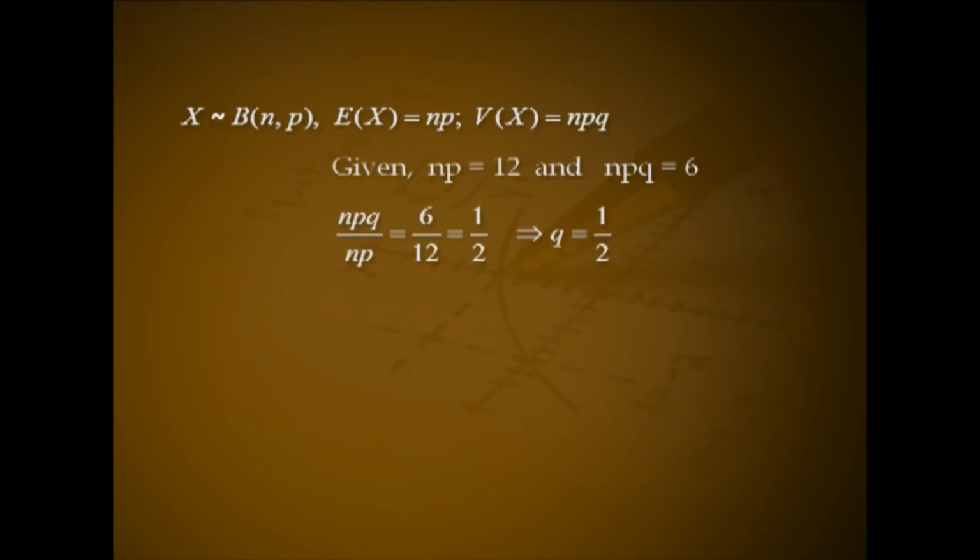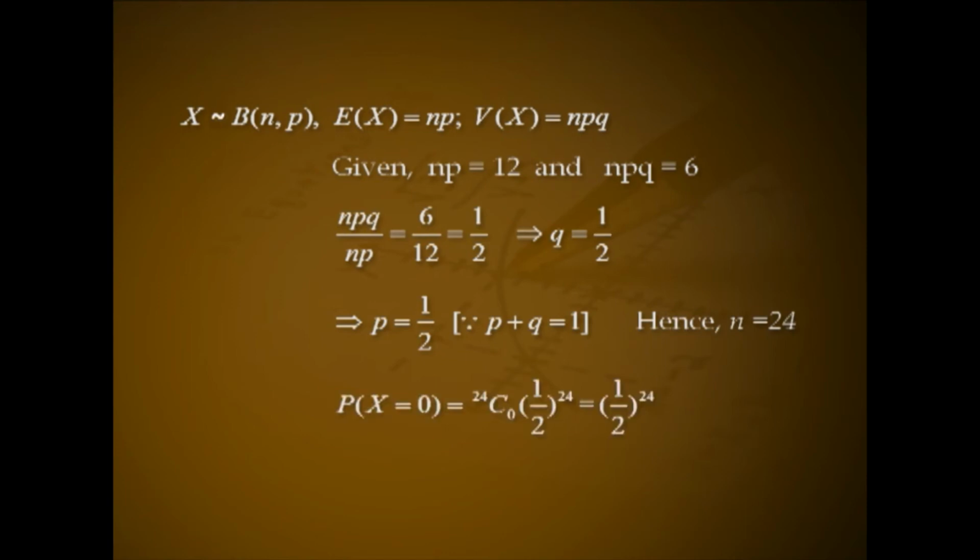to npq. Given np equal to 12 and npq equal to 6. npq divided by np, that is equal to 6 divided by 12, which is 1 by 2. This implies q equal to 1 by 2. This implies p also equal to 1 by 2 because p plus q equal to 1. Hence, n equal to 24.